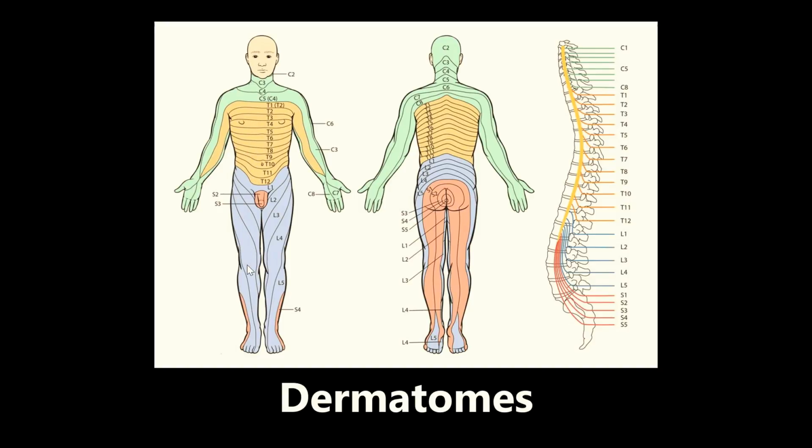It's also important to know the ones in the leg, L1 through L5. These are a little bit difficult to remember because they're kind of random down the leg. Lower yield than the arm. The arm is definitely the higher yield part. And then the last thing to know is going to be the innervation of the genitals, which is usually S2 to S4, and you see that on the front and the back. In the anus as well, innervation and dermatomes are going to be S2 to S4.